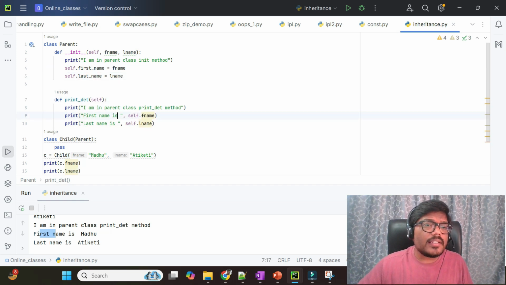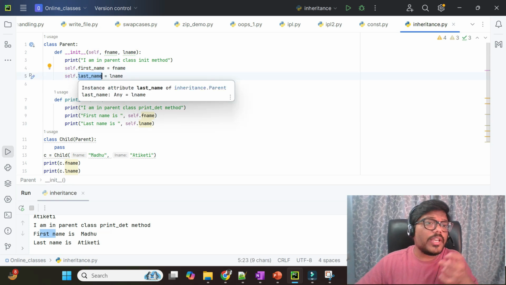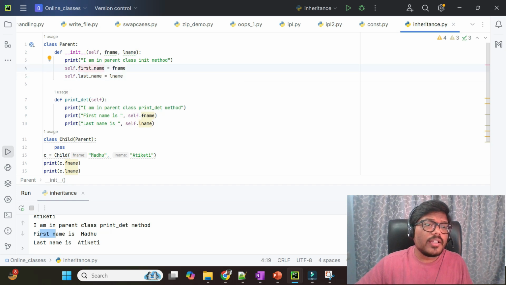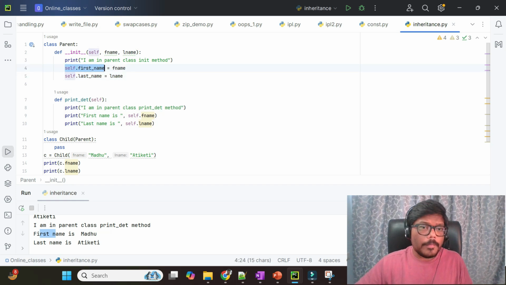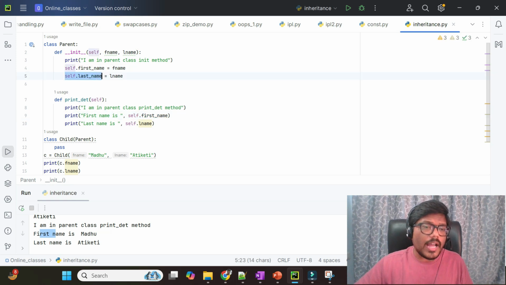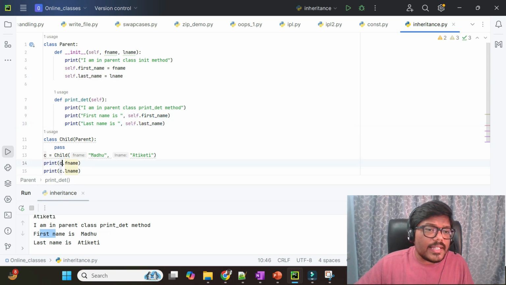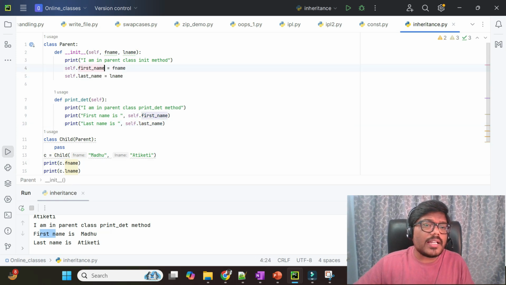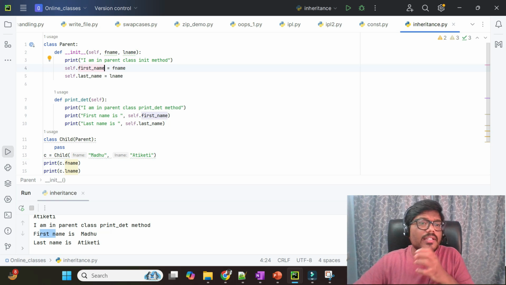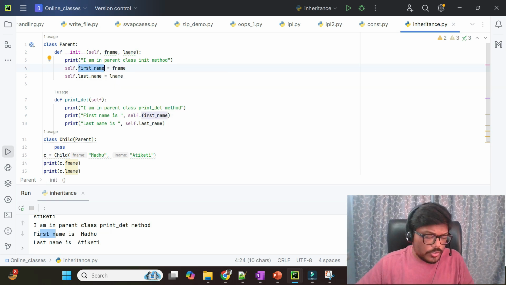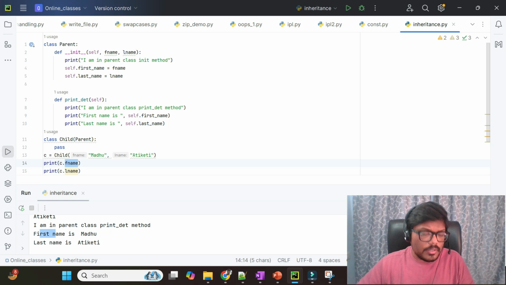While accessing these variables, we have to access them with the instance variable name that we have given here. Self dot first name, self dot last name. Also here this is the instance, right? The variables dedicated to that instance are named first name, so we have to give first name here.